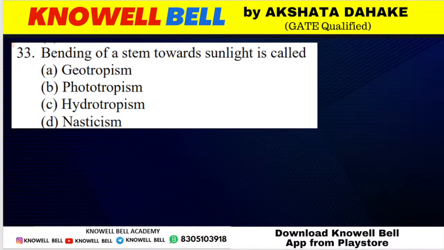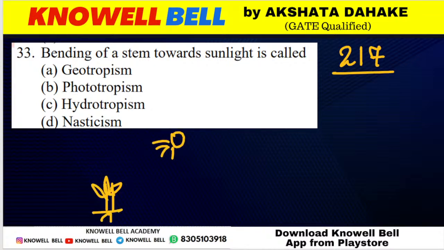Question number 217. Bending of stem towards the light is called. Generally आपने देखा होगा that when you plant a seed or a very small plant, the stem starts to bend in the direction of sunlight. Stem धीरे धीरे sunlight की direction में bend होने लगता है. So what do we call this phenomena?